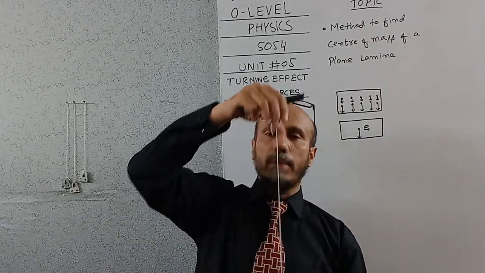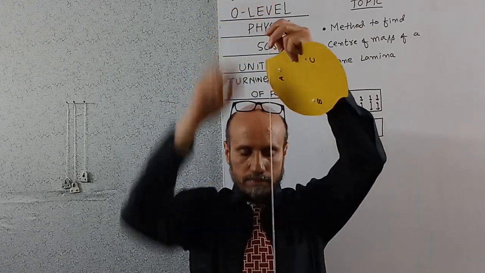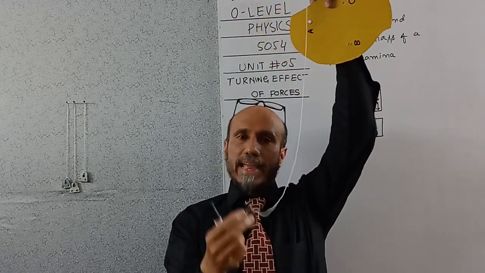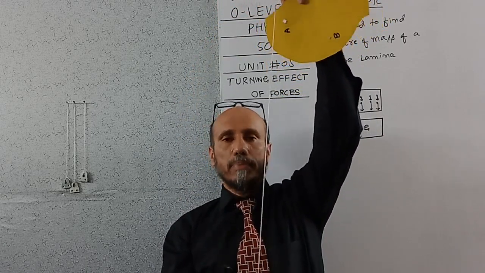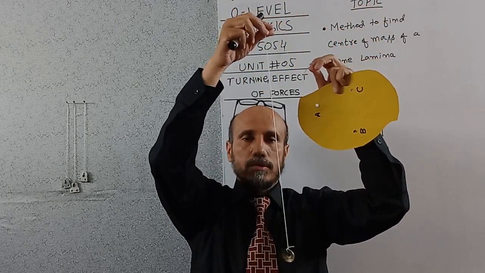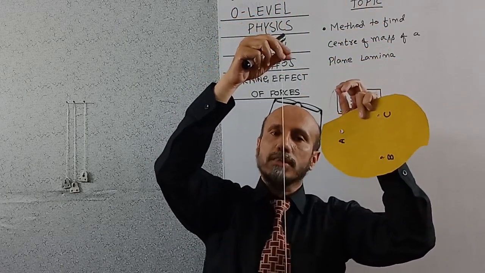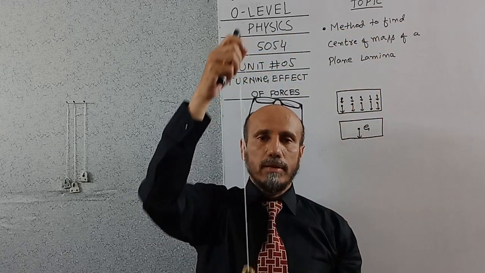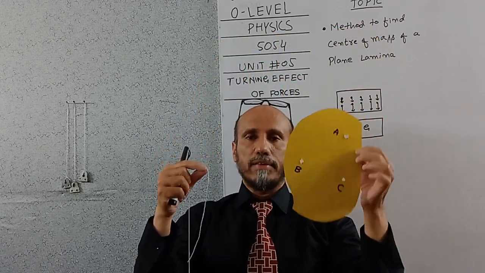Then I have made a plumb line. A plumb line is a device which has a mass at one end, and a thread tied to the other end. So this will act as a plumb line. The plumb line is used by builders to make sure walls are straight. So I will use this plumb line and this plane lamina to find the center of gravity.